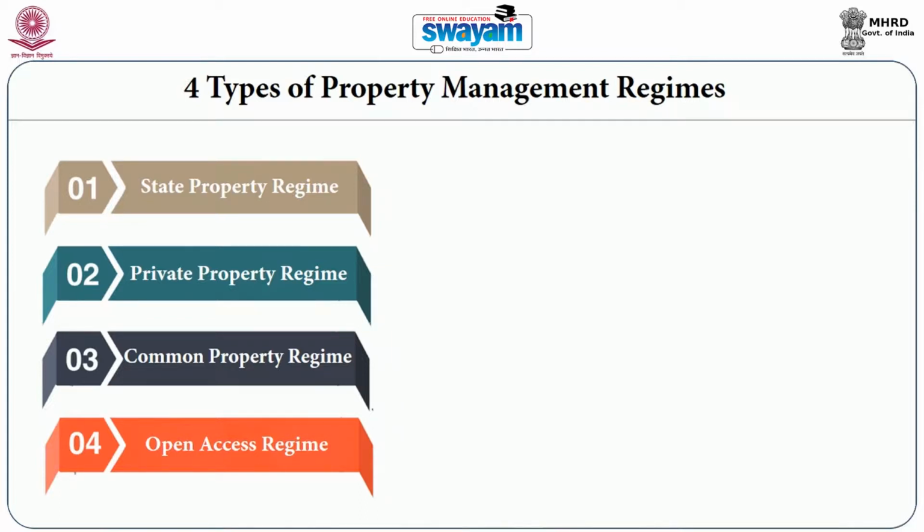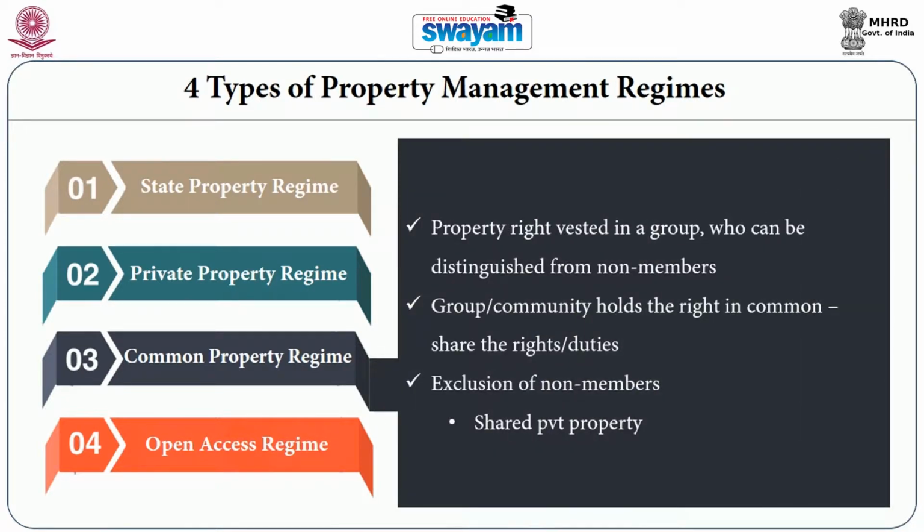Now, let us discuss the third kind of resource management regime, that is common property regime. Common property regime is a kind of institutional arrangement where the property rights are vested in a group who can be distinguished from non-users. So, therefore, common property regimes sometimes reside in between the private property regime and the state property regime.